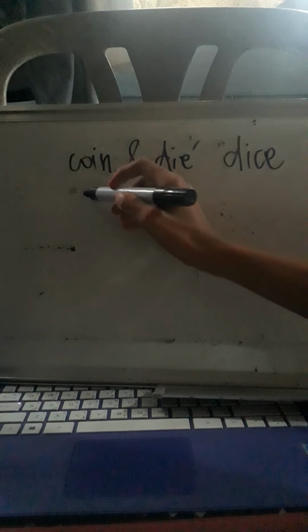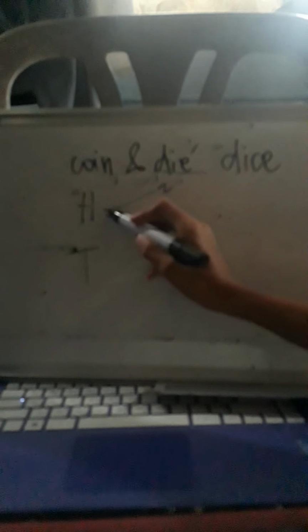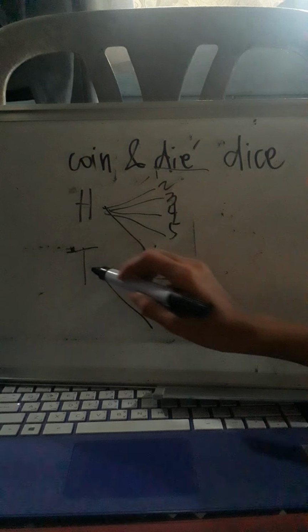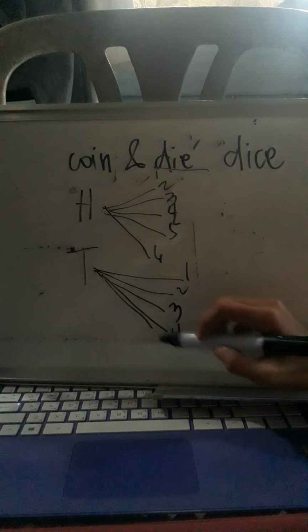So, we have the coin and a die. So, sa coin po, ang pwede lumabas ay head. And then, yung isa pa is the tail. And then, sa die naman po, ang pwede po lumabas, so we have 6. Pwedeng 1, pwedeng 2, pwedeng 3, pwedeng 4, pwedeng 5, or 6. Same as this one. Dito din po, pwedeng 1, 2, 3, 4, 5, or 6.